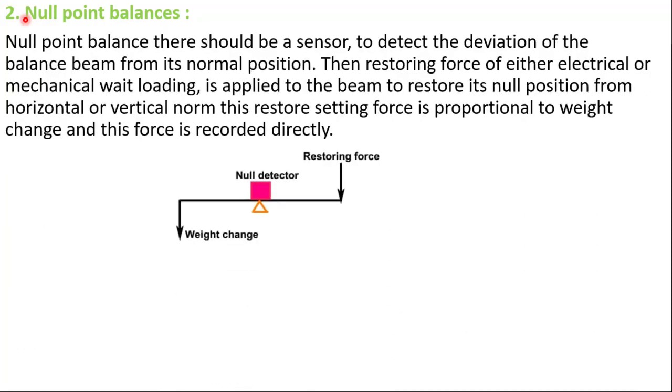Second one, null point balances. In a null point balance, there should be a sensor to detect the deviation of the balance beam from its normal position. Then a restoring force, either electrical or mechanical weight loading, is applied to the beam to restore its null position from the horizontal or vertical norm. This restoring force is proportional to the weight change, and this force is recorded directly.